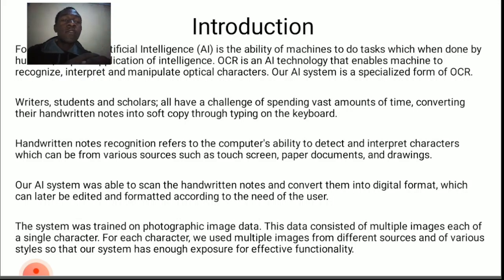Now, handwritten-notes recognition refers to the computer's ability to detect and interpret characters. It can be from various sources. This can be touchscreens, paper documents, drawings, and others. Now, an AI system is able to scan the handwritten notes and convert them into digital format, which later can be edited and worked with in every other way that you can ever think of.